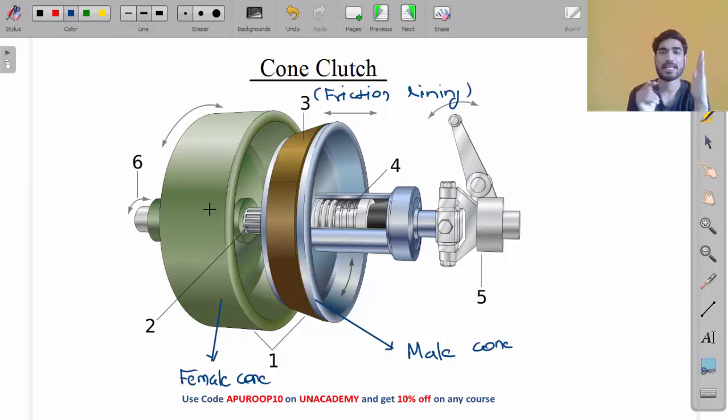In case of plate clutch, the pressure plate and the clutch plate are connected like this, and the contact takes place on the vertical surface. But in case of cone clutch, when the male cone gets inside the female cone, the contact takes place on the inclined surface, my friend.